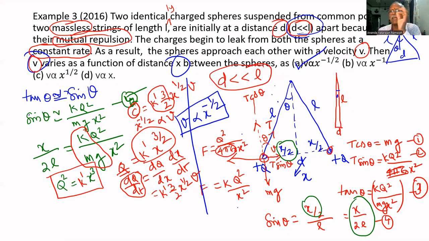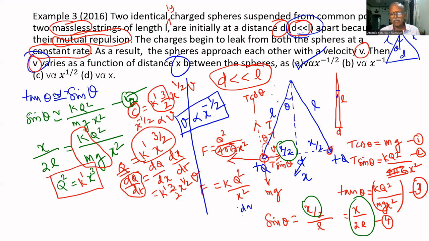It is difficult to solve. In a nutshell, I'll tell quickly. Two charged masses are connected to two strings of length L. Because they are charged, they repel each other. That's why it will be like this. But the charge on each mass is decreasing at a constant rate.